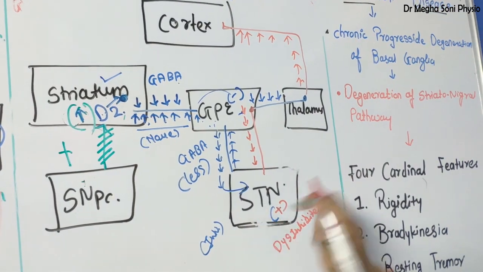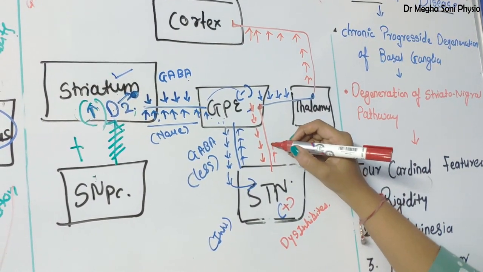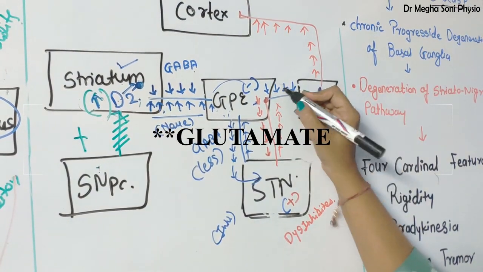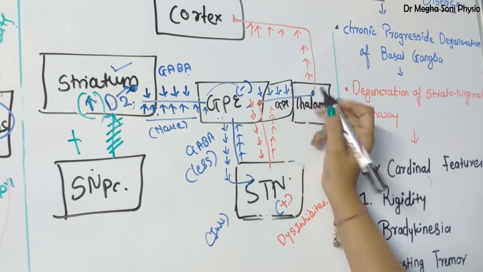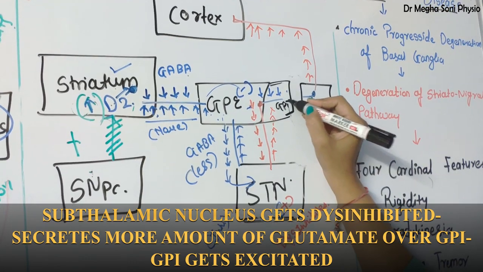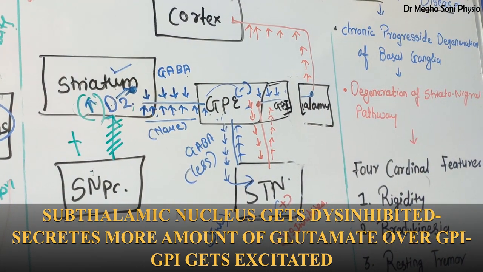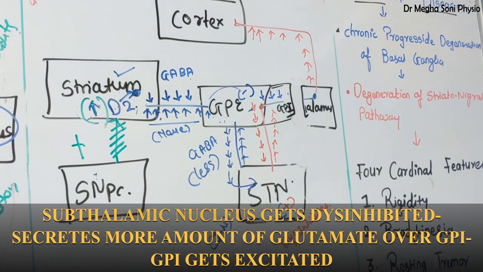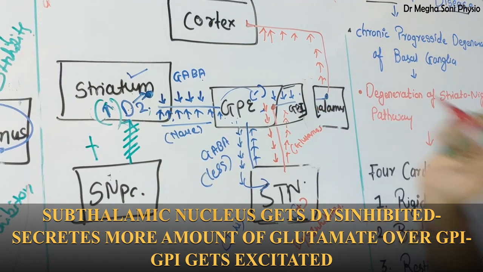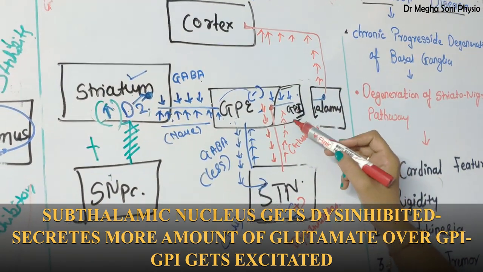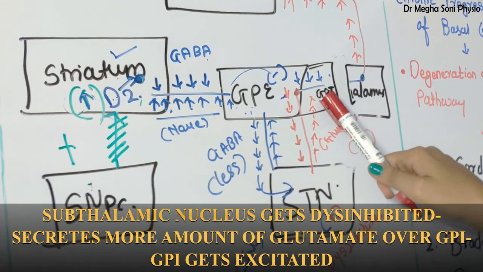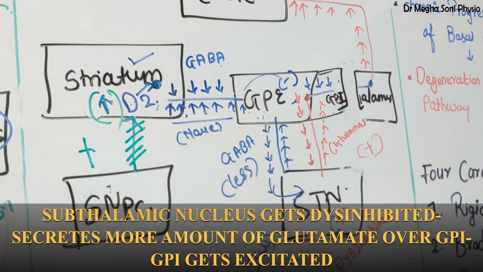As it is stimulated, it secretes more and more glutamate over GPI. Now what is the action of glutamate? It is excitatory in nature. It excites GPI. It stimulates GPI.